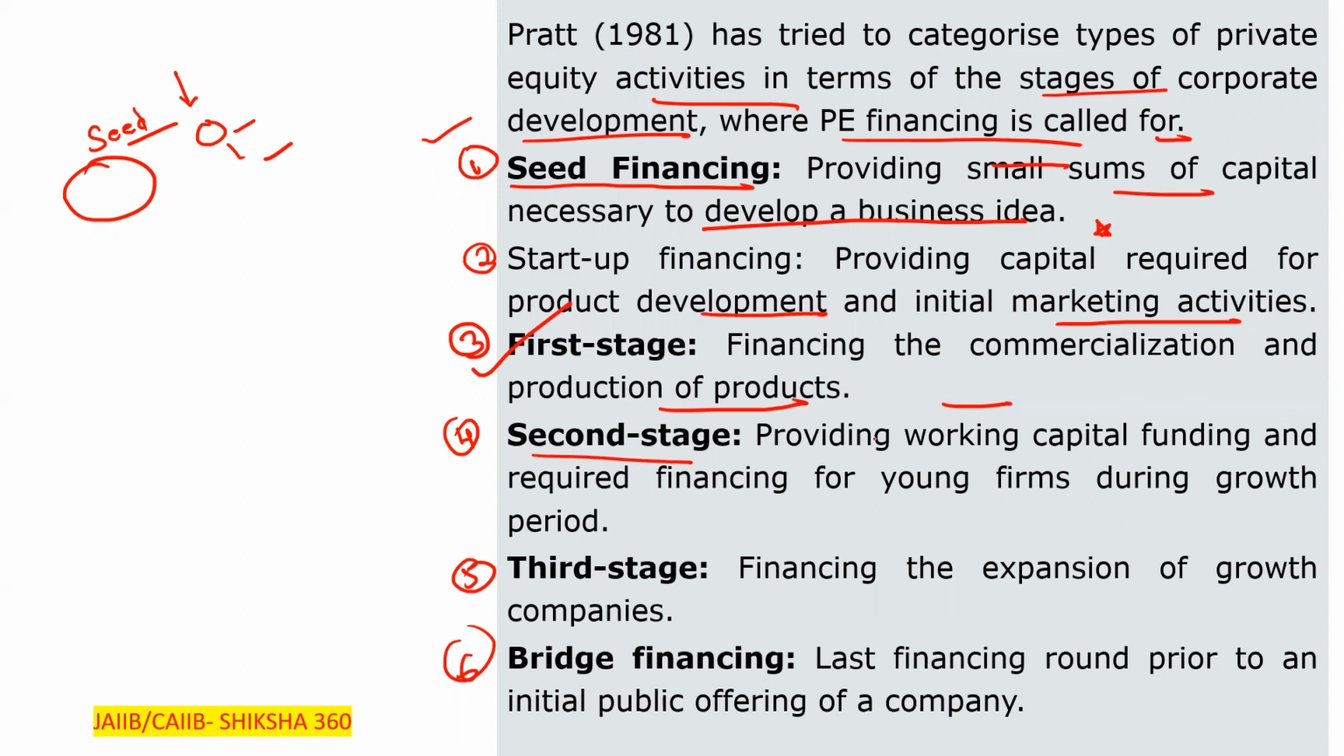The second stage is providing the working capital funding and required financing for the young firms during the growth period. Third stage is financing the expansion of the growth companies. Those companies are already doing well, so for more growth, now we have to expand more. Financing the expansion of the growth companies.